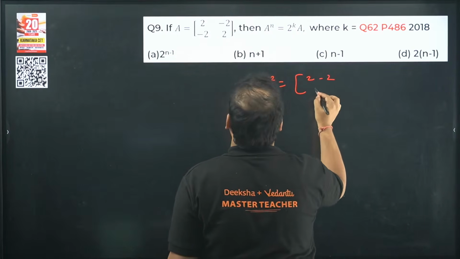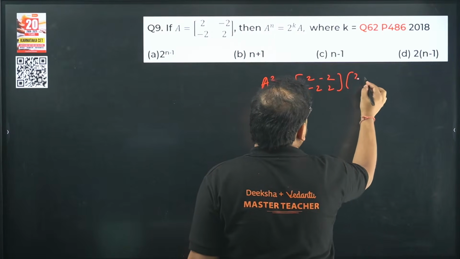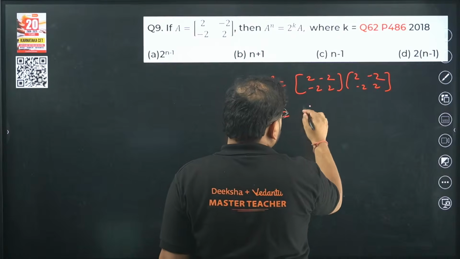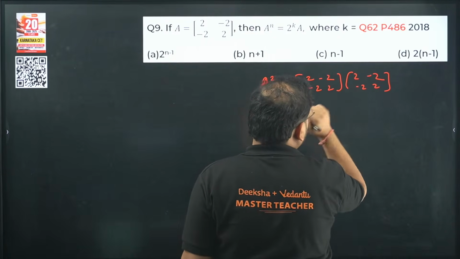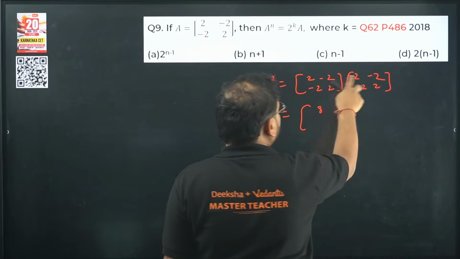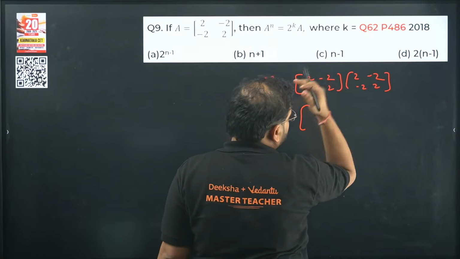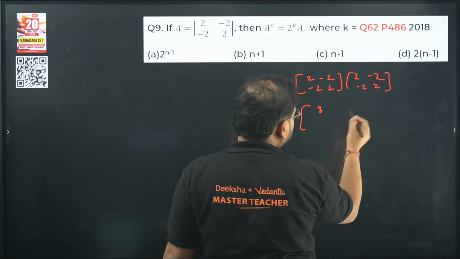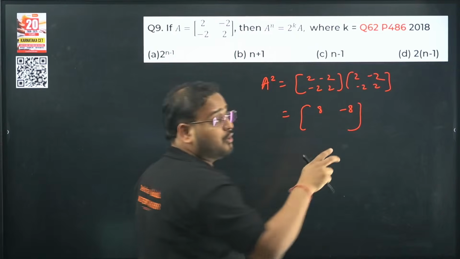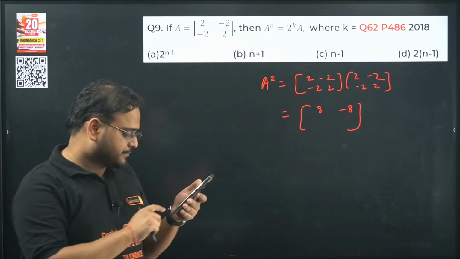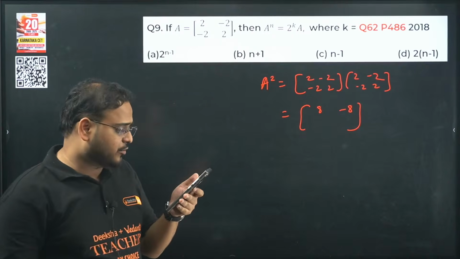Multiply the matrix by itself. Check here, 2 times 2 is 4, and minus 2 times minus 2 is again 4, so 8 will come. That is 2 square plus 2 square. Then 4 minus 8, this is minus 2 times minus 2 again, so minus 4 will become minus 8. Calculations you can do from your side, the multiplications.